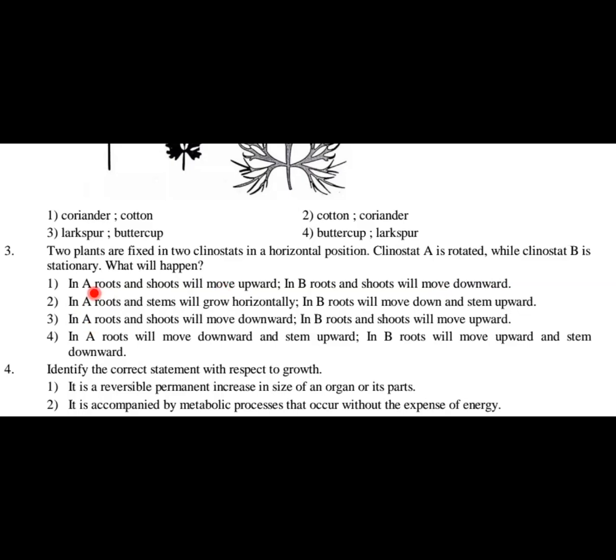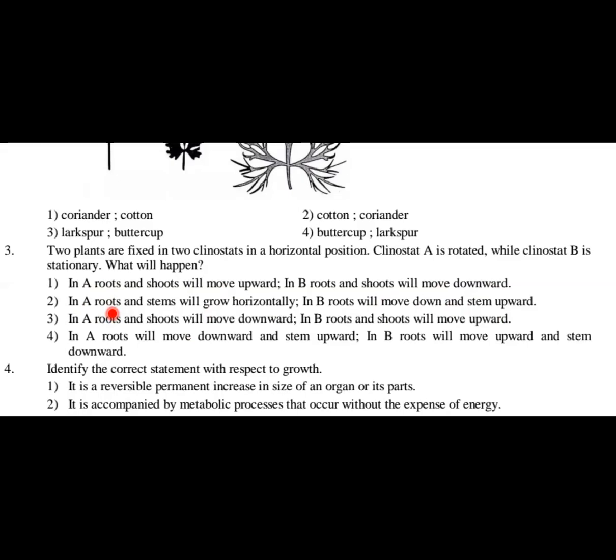Let us come to option 2. In A, roots and stems will grow horizontally. Yes, this is right. Why? Because it is rotated. Because of rotation, both of them will grow horizontally. In B, roots will move down and stem upward, because this is the normal growth, where roots move down and stem moves upward. So option 2 is the right answer for question number 3.